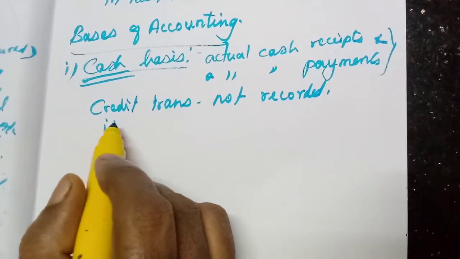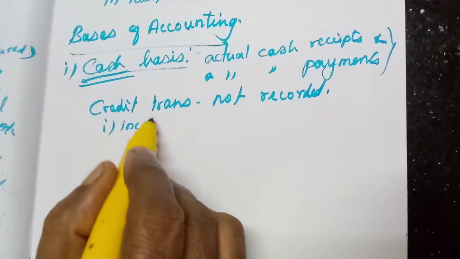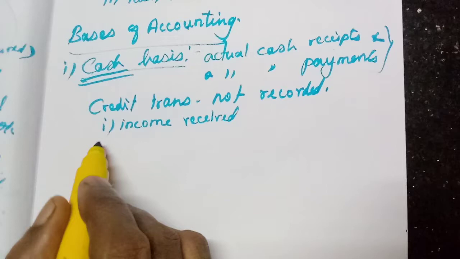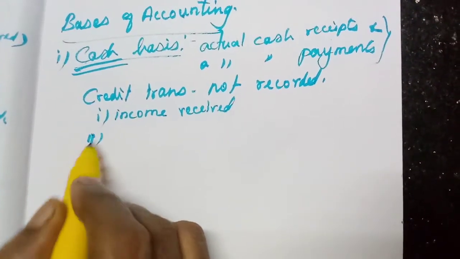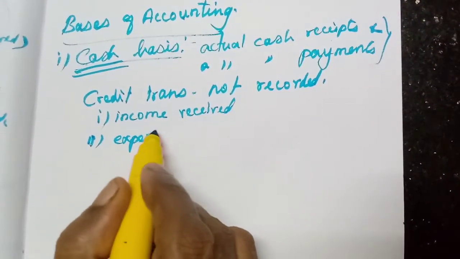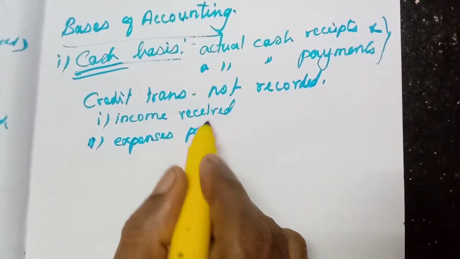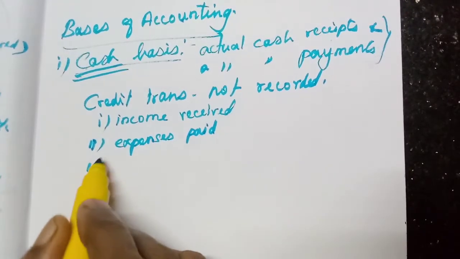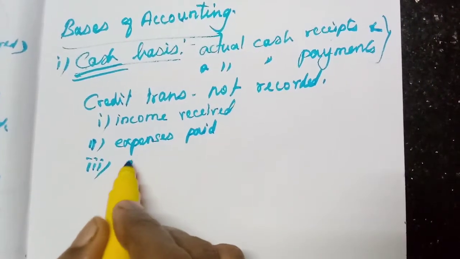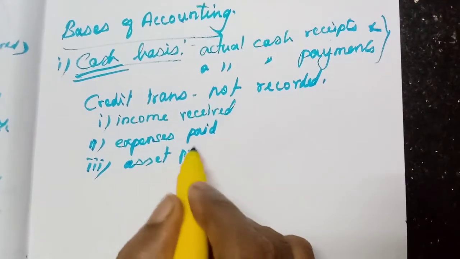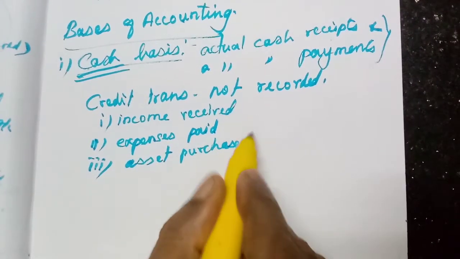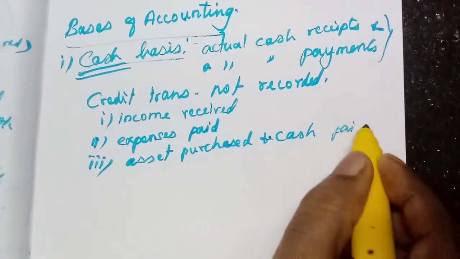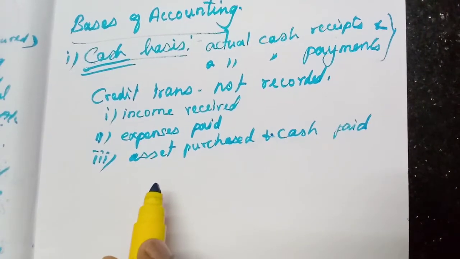Under cash basis, if there is any income, if we receive that income, only then they will write. So any income received, any expenditure paid, all the expenses that they have paid. That is actual cash receipts and actual cash payments. And if we purchase an asset, we should pay the cash, asset purchased and cash paid.